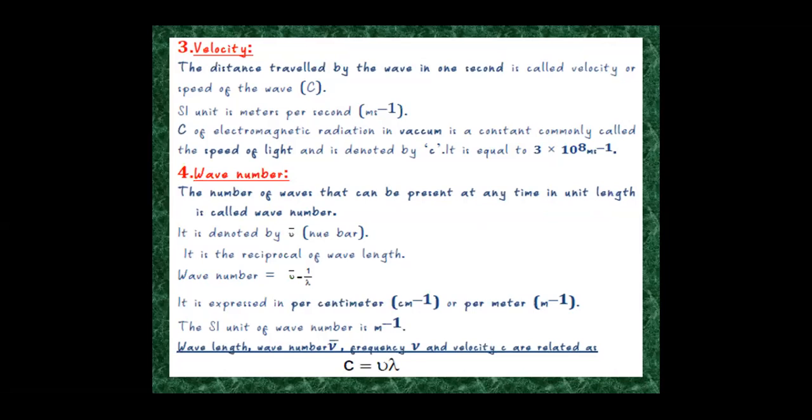Then the next term is wave number. Wave number is the number of waves that can be present at any time in unit length, and is denoted by nu bar. So wave number is the reciprocal of wavelength. It is expressed as per centimeter or per meter. The SI unit of wave number is per meter. Wavelength, frequency and velocity are related by c is equal to nu into lambda.